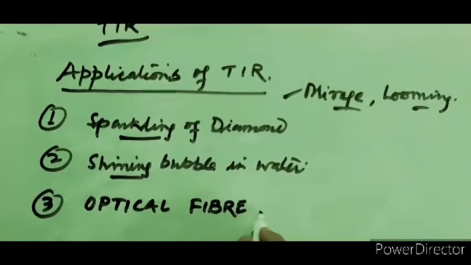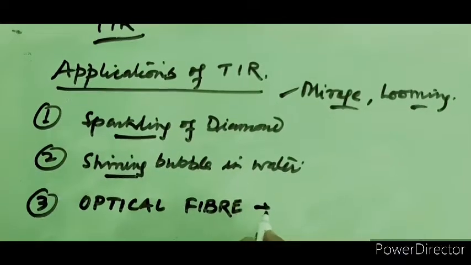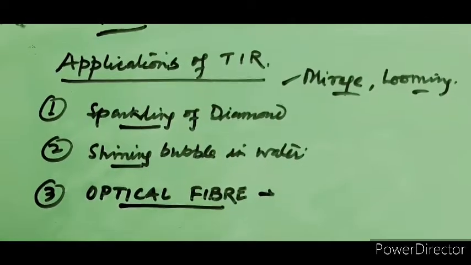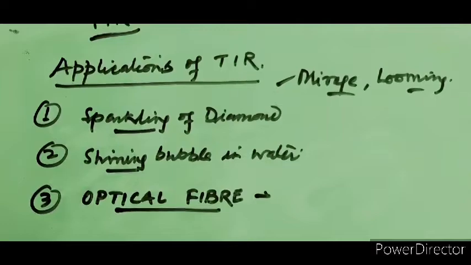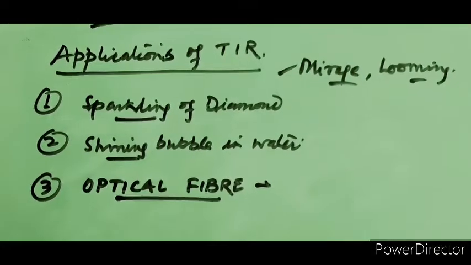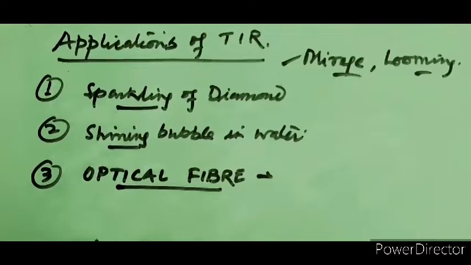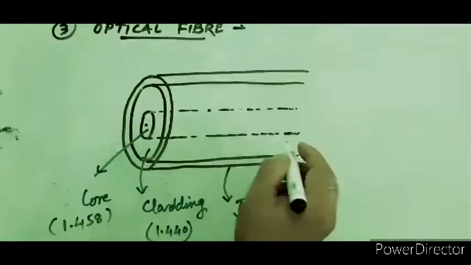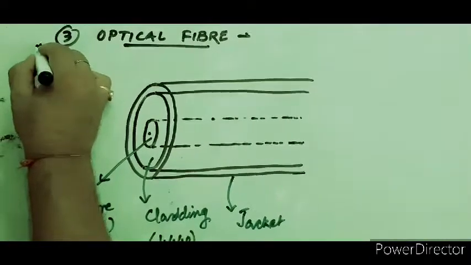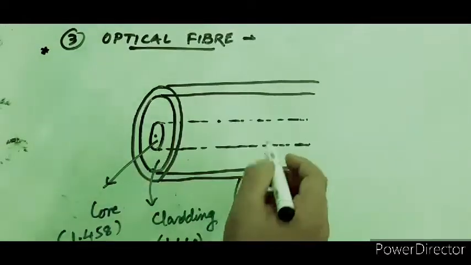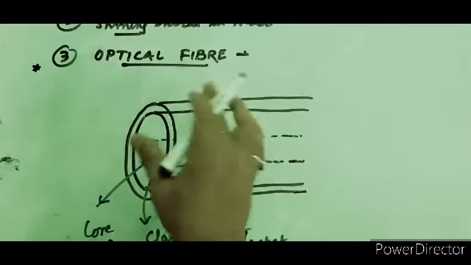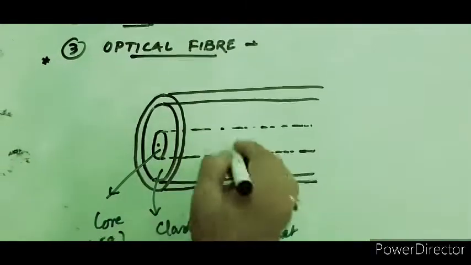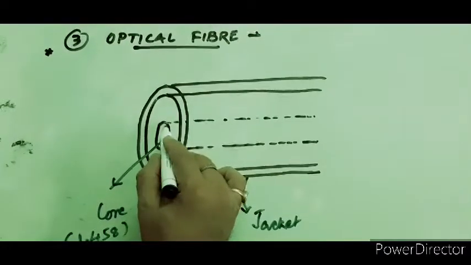Optical fiber changes the whole world in the field of communication. So in this optical fiber, what is this optical fiber? Optical fiber, which you had seen on the roadside, where the cables are laid down. Now, the next very important application of the total internal reflection is your optical fiber, which is, as I told you, the boon in the field of communication. Optical fiber is more or less in this particular structure. Three parts are there.